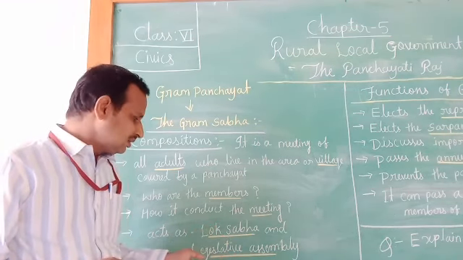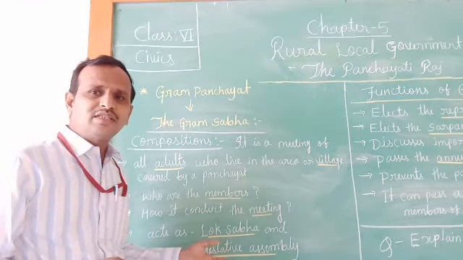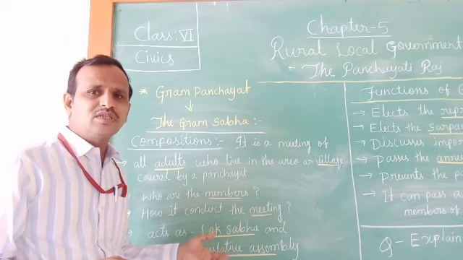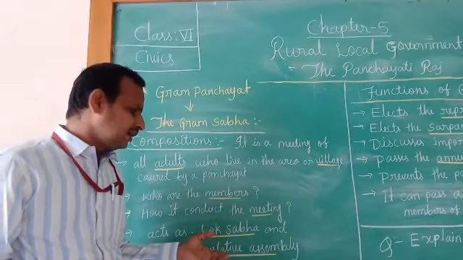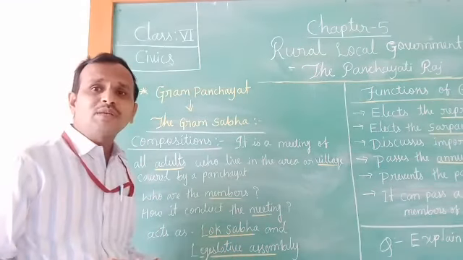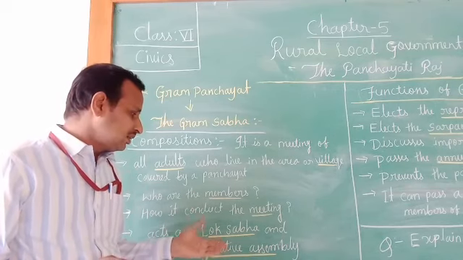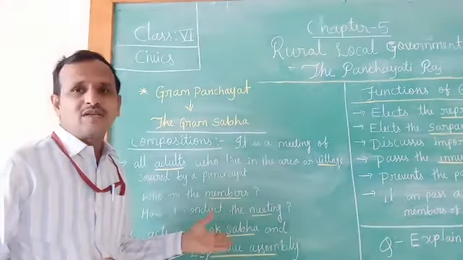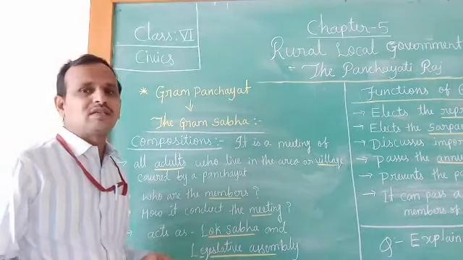Similarly, the legislative assembly in the state is the lower house, and the legislative council is the upper house. So these are the houses of parliament at the centre and in the state. The Gram Sabha works like a Lok Sabha. So it is a working model, children.